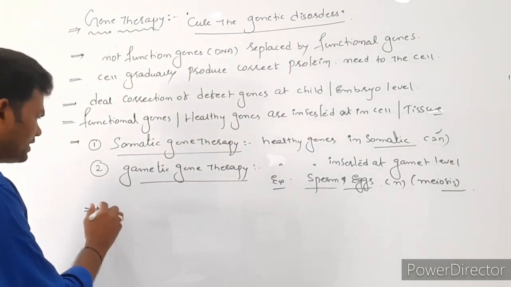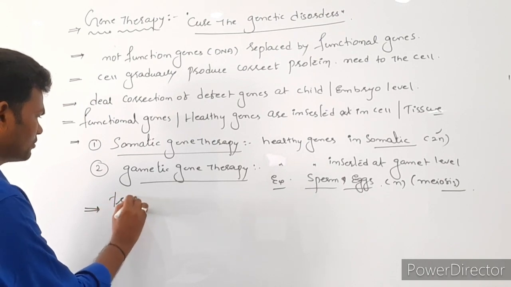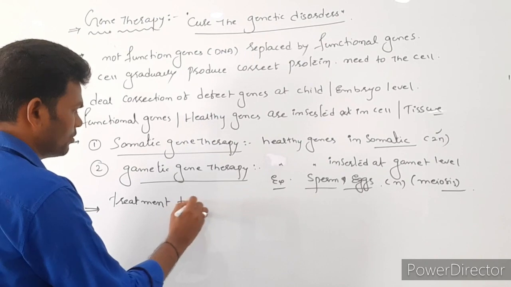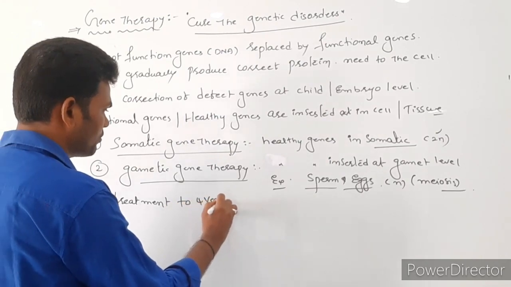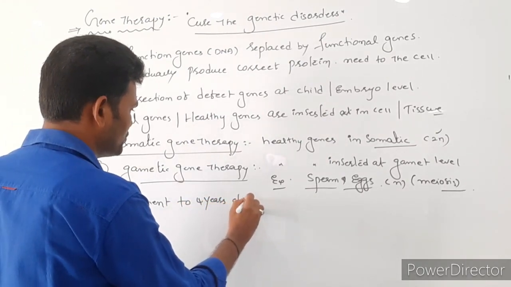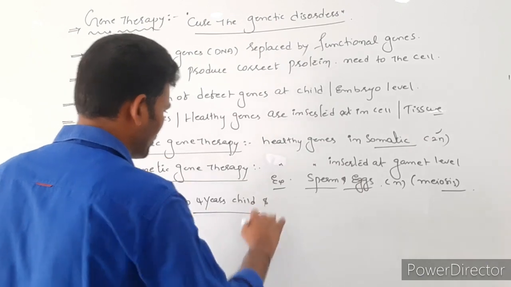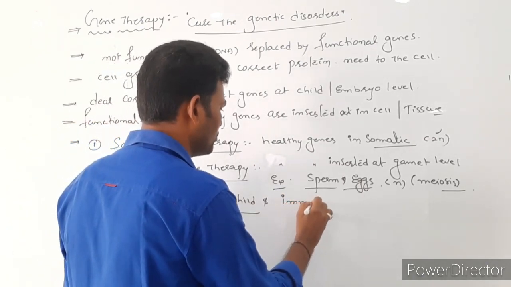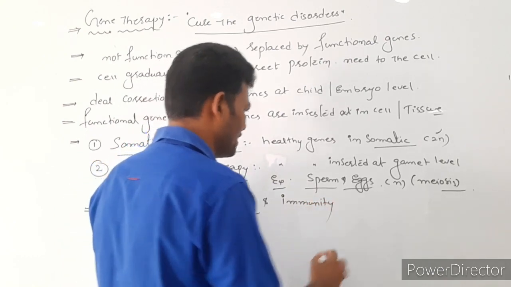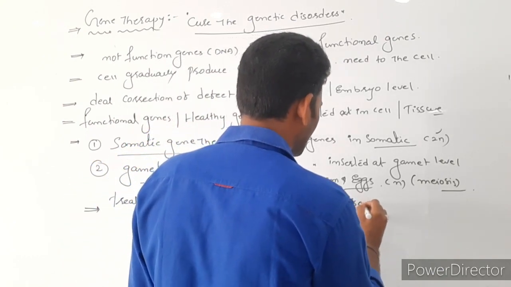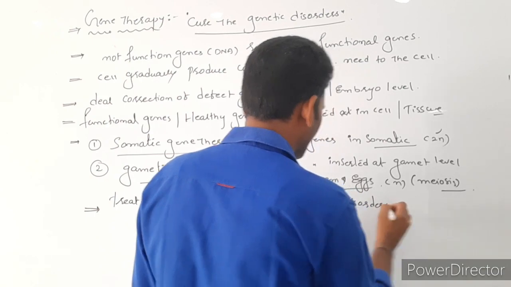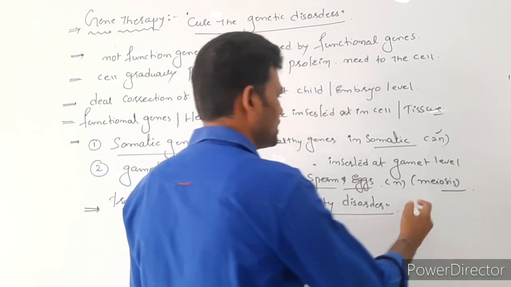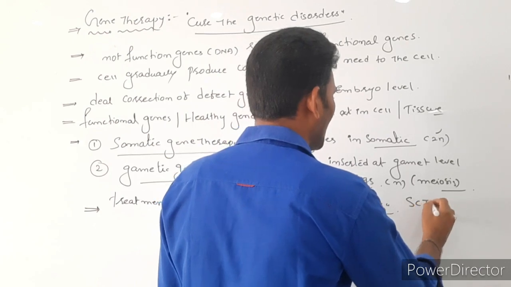Here the first treatment was given to a 4 year old child. She was actually suffering from an immunity disorder. Such a disorder is called SCID.